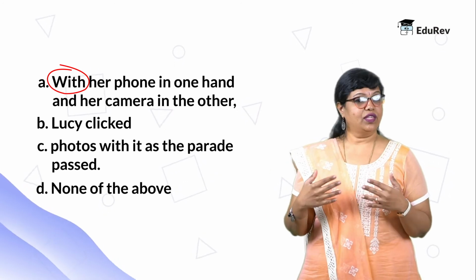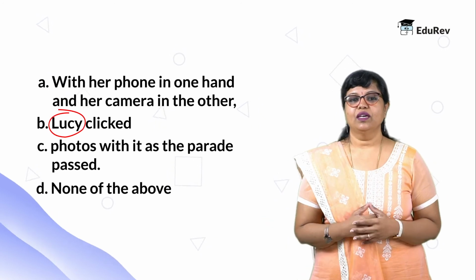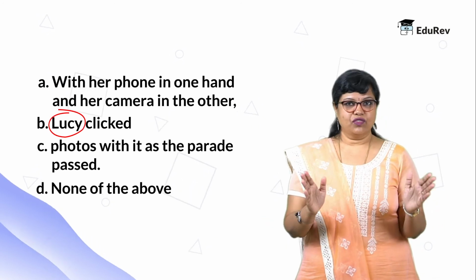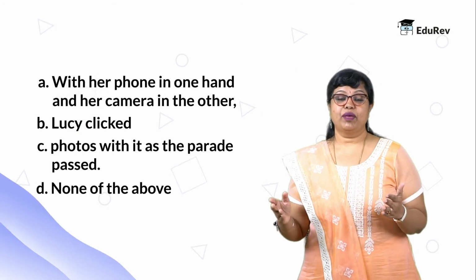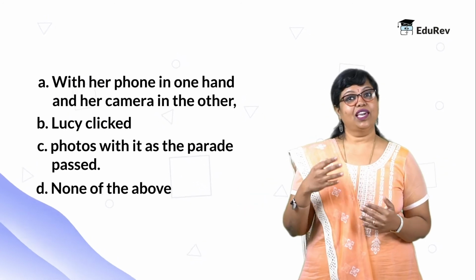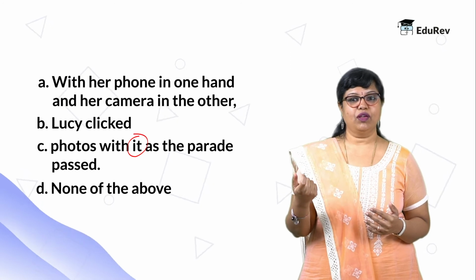Okay, so let's take a look at part B. Lucy clicked. So there we go. We have a subject and the verb. And so this looks fine so far. Let's look at part C. Photos with it as the parrot passed. Okay, there we have it, we have introduced a pronoun.